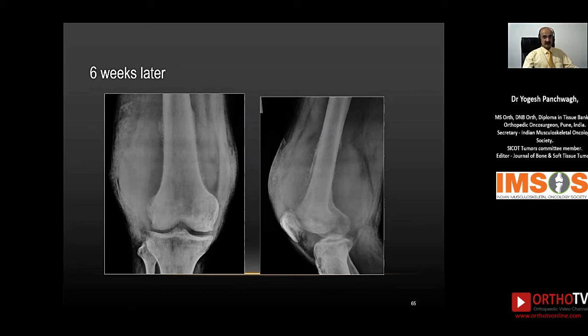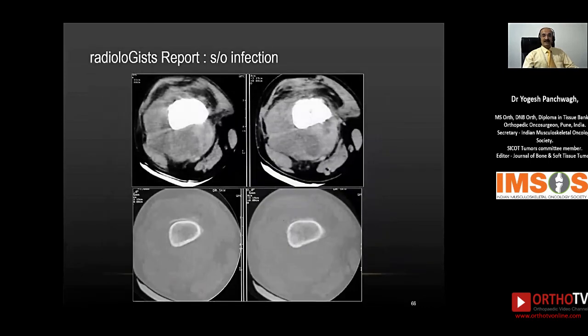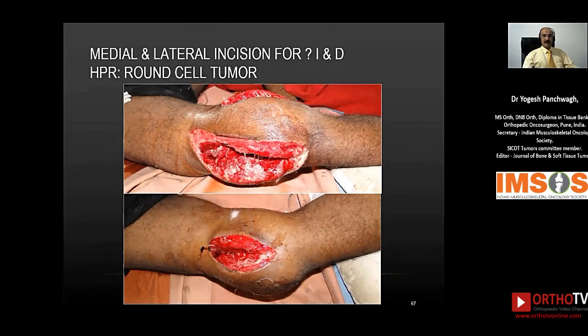There is periosteal reaction which is interrupted. There is some intramedullary lesion which is not very clearly seen on the X-ray. This was imaged in the form of a CT scan, and the CT scan report read it out as an infective process with an abscess collection. And unfortunately, the orthopedic surgeon ended up doing an incision and drainage procedure by both a medial and lateral approach. And this was the clinical picture 2 weeks down the procedure.